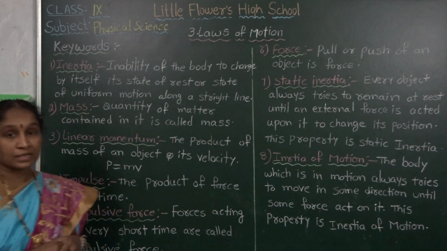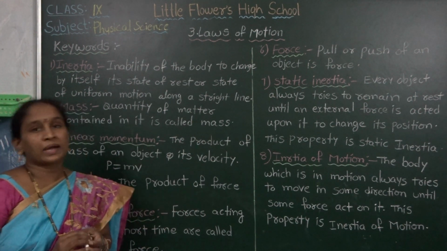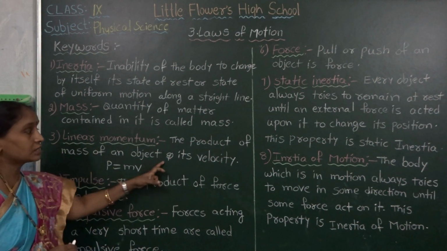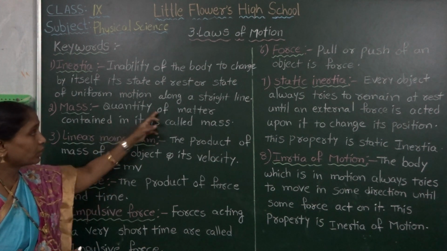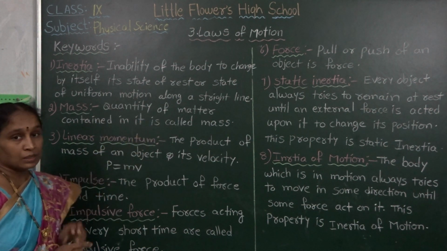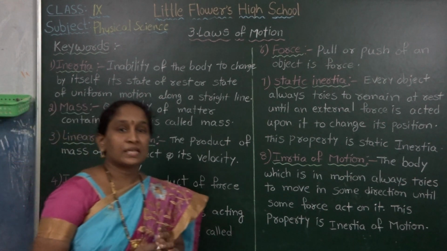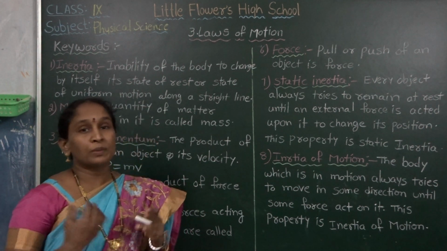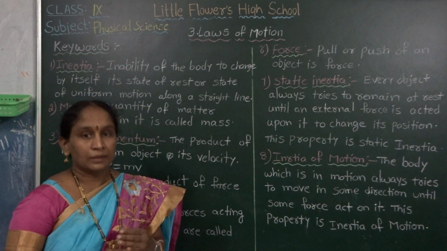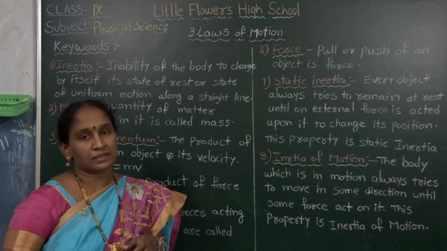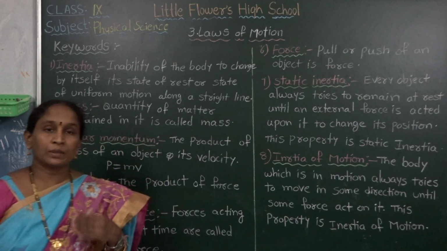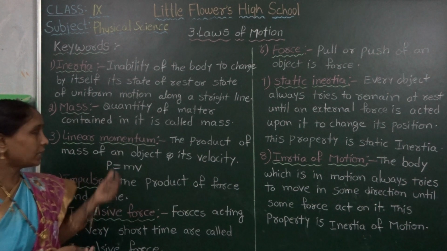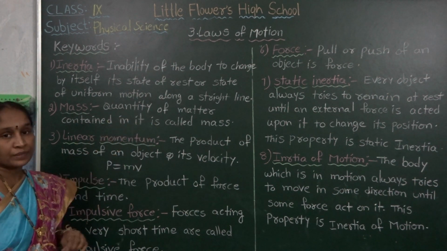Next one, what is mass? Quantity of matter contained in a body is called mass. What are the units of mass? Grams and kilograms. How can you measure the mass of a body? By using a simple balance. The quantity of matter contained in it is the mass.